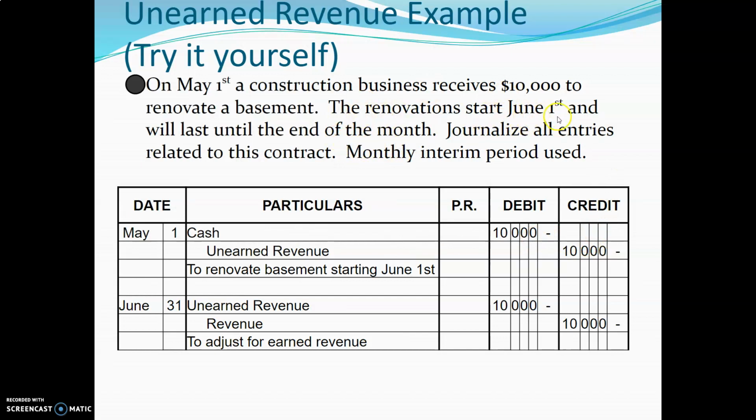But then at the end of the month. Renovations start June 1st and will last until the end of the month, which means June 30th. So at the end of June 30th, we now can recognize or realize the revenue that we've made. In this case, we now have to debit our unearned revenue because we can realize that we've actually done it. We did the work for it. We should get paid. And we end up crediting our revenue account. All right, so we adjust. So cash was accepted earlier, and then we did the work, and now we do the adjustment a little bit later on just to show that the work has been done.